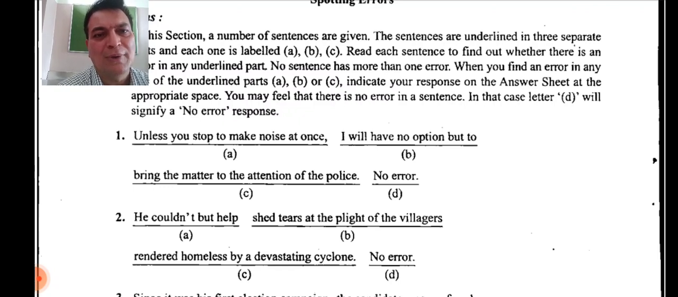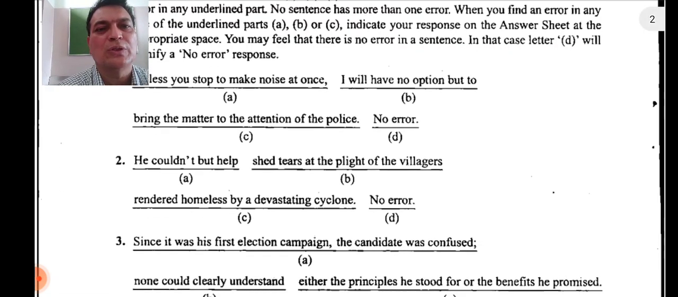So but should come after help. But should come after help. So therefore, what is right? Here, the answer is in A part. So the right sentence will be, he couldn't help but shed tears at the plight of the villagers rendered homeless by a devastating cyclone. So we'll move on to the third one now.